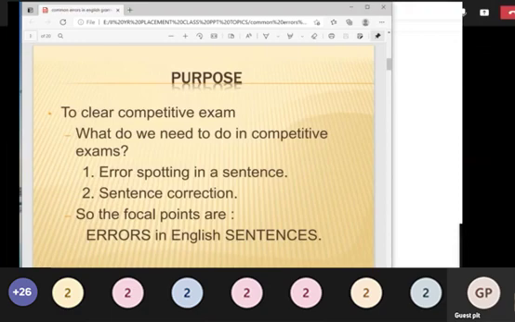You are not an ordinary student. One of the basic main questions you are going to get in a competitive exam is error spotting. To spot the error, first you must know the grammar rules. That is the purpose of learning them.